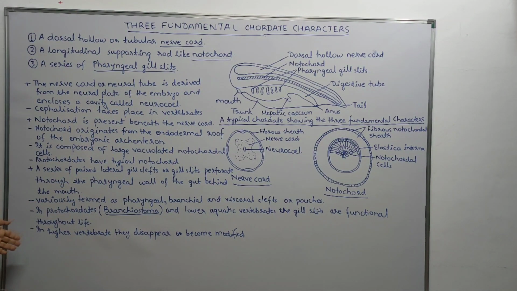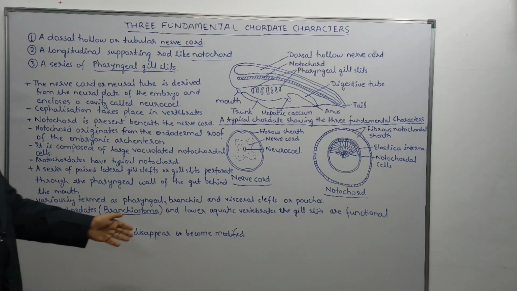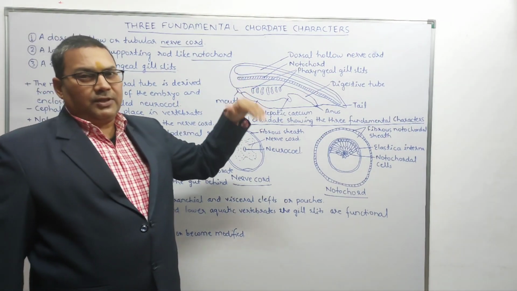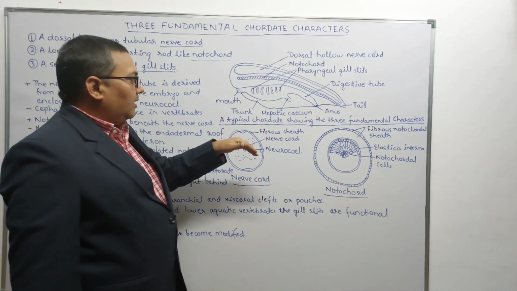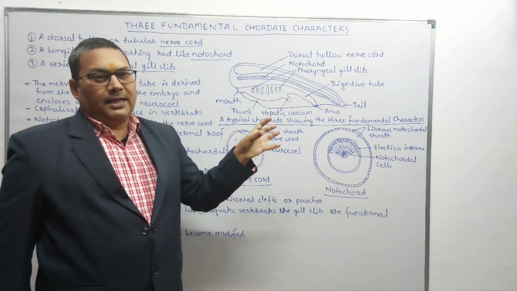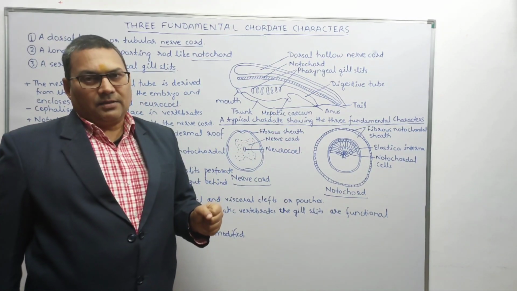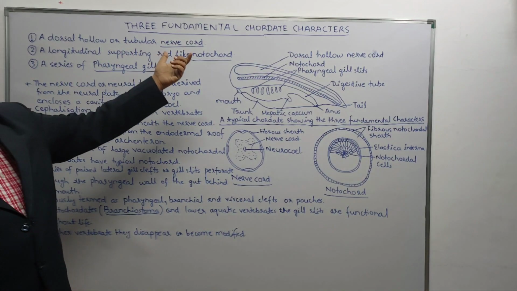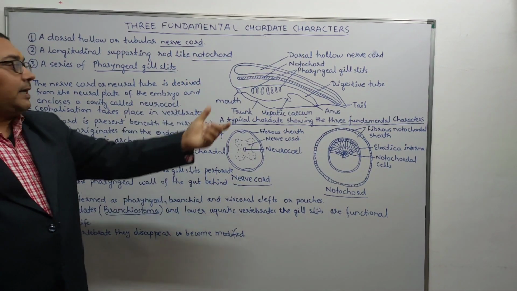In the higher vertebrates, they disappear and become modified. When the animal becomes terrestrial or aerial, these pharyngeal gills have no role to play and they get modified into the lungs. Similarly, the nerve cord is modified into brain and the spinal cord.